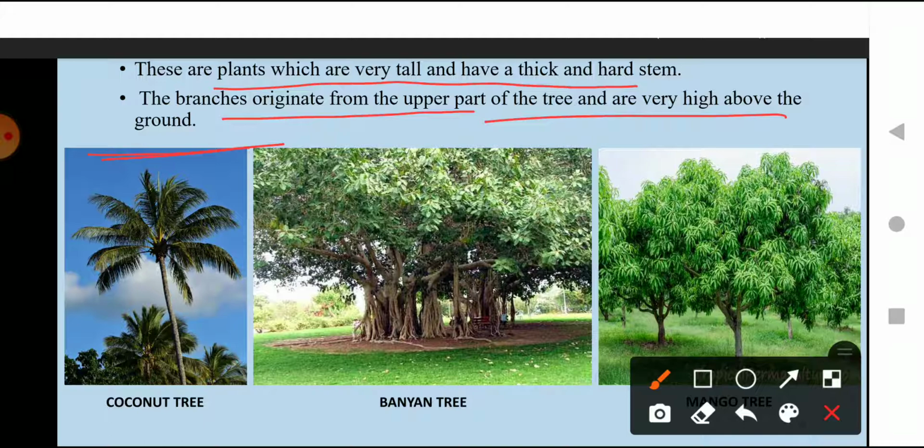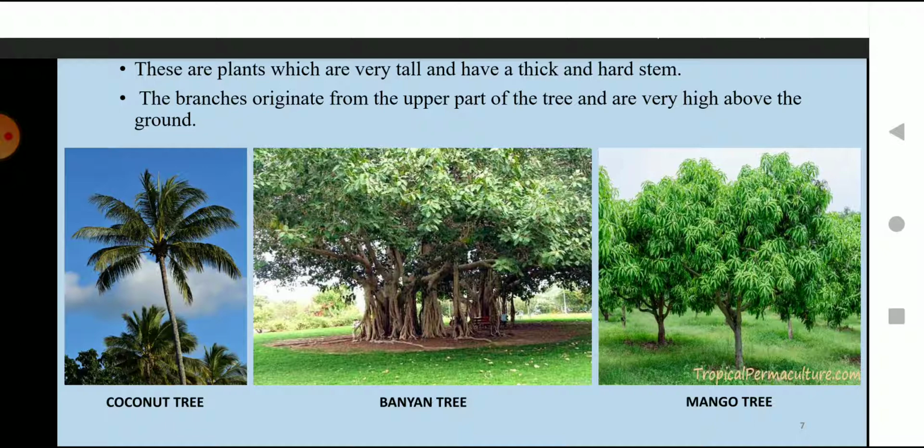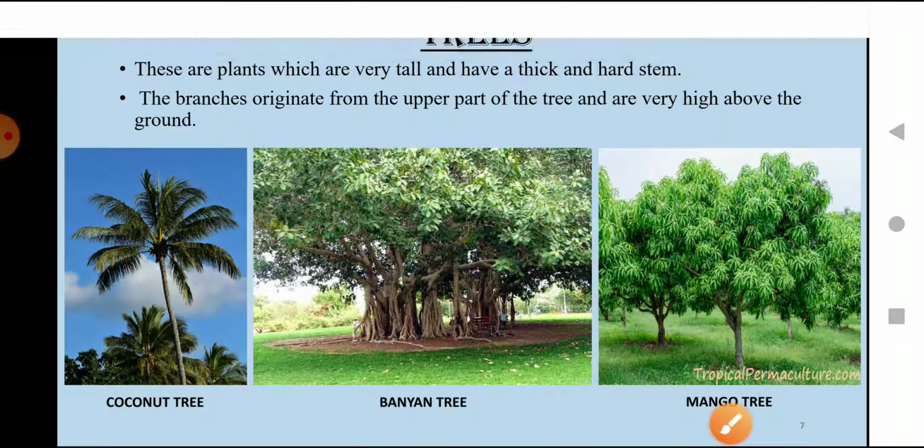As you can see in these pictures also, all the trees that I have shown are pretty big, and they have thick branches and a thick, very hard stem. They are pretty much above the ground level. So these are the trees. So what are the three types of plants? First one is herbs. Herbs are the smallest one, and the estimated height of herbs is 1 meter.